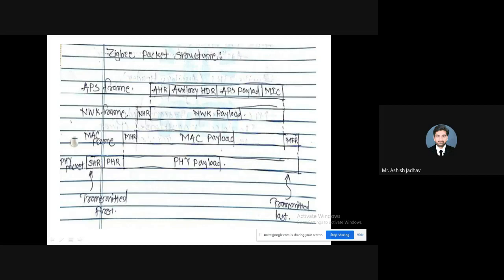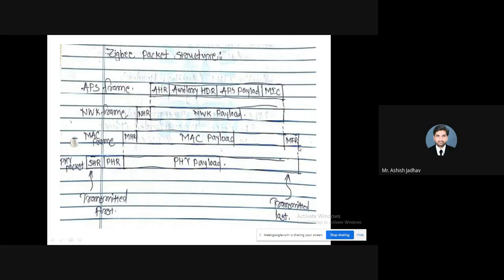If we go up, the MAC layer is responsible for adding this header and footer, right? Those two fields are added by the MAC layer. This MHR is nothing but the MAC header, which contains addressing and security information.